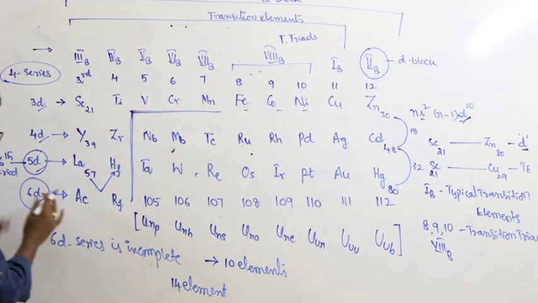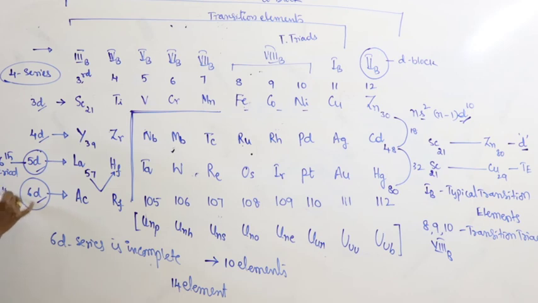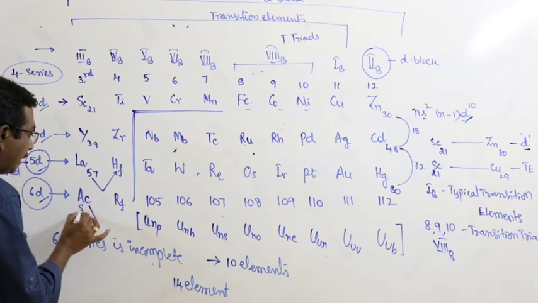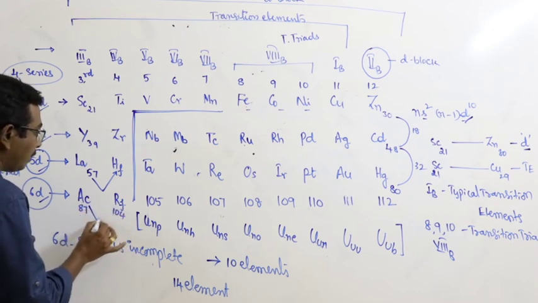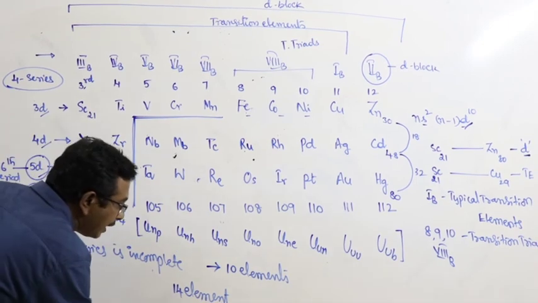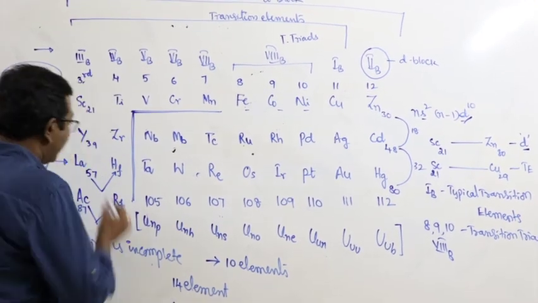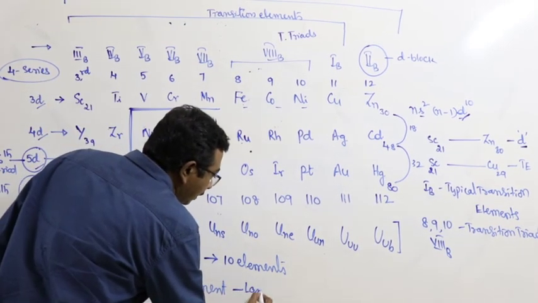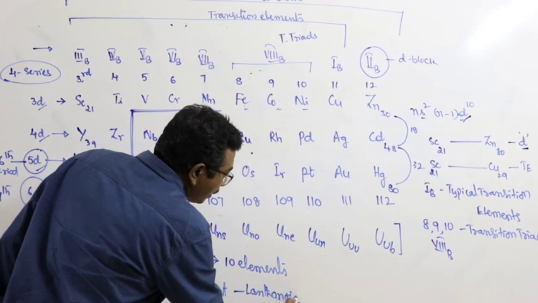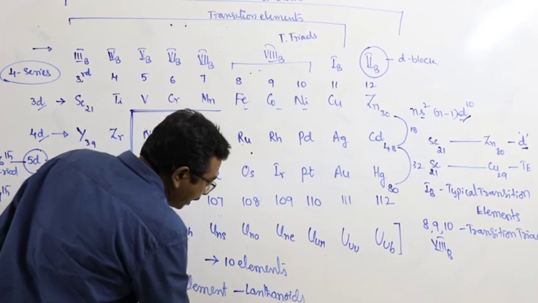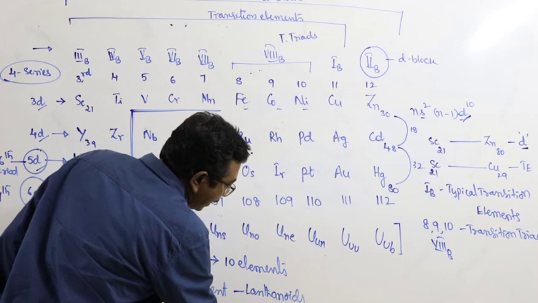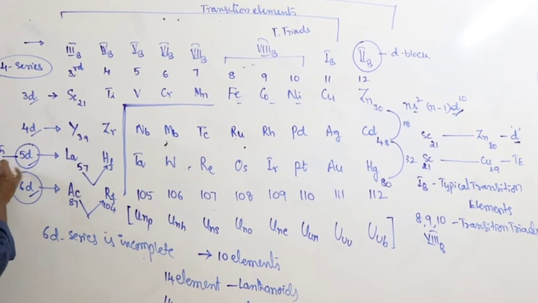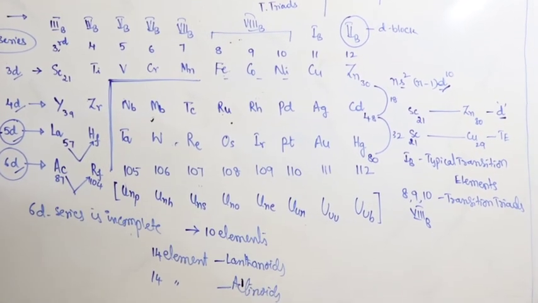And in case of the 7th period, that is nothing but the 6D series of D block elements, the series splits at actinium 89 and is included at rutherfordium 104. Once again 14 elements are getting separated. The 14 elements separated from the 6th period are known as lanthanides, and the 14 elements separated from the 7th period are known as actinides. Lanthanides belong to the 6th period, actinides belong to the 7th period.